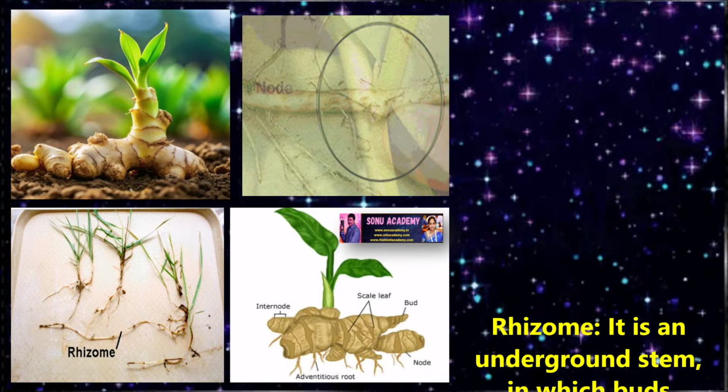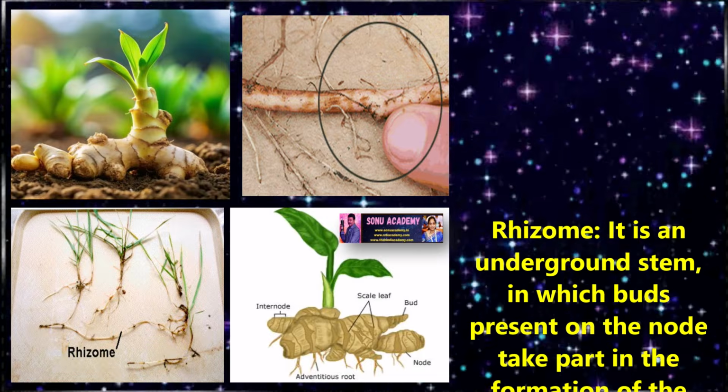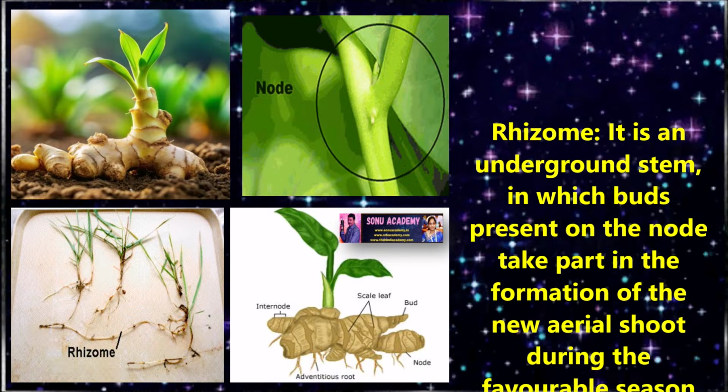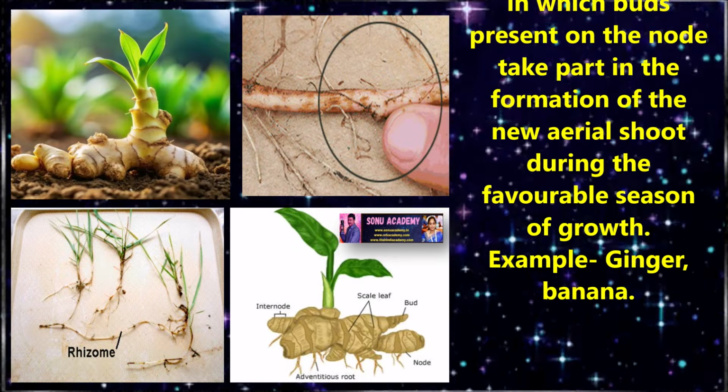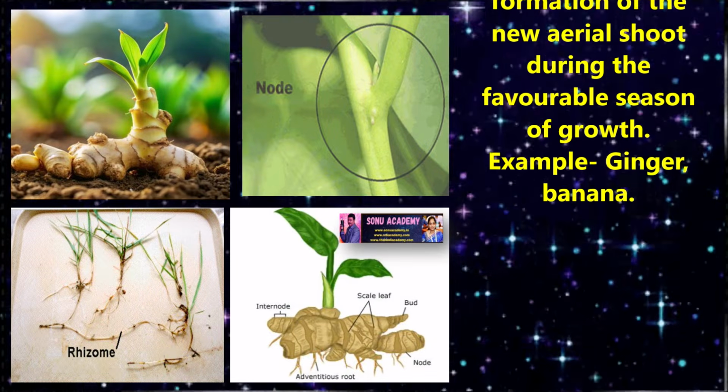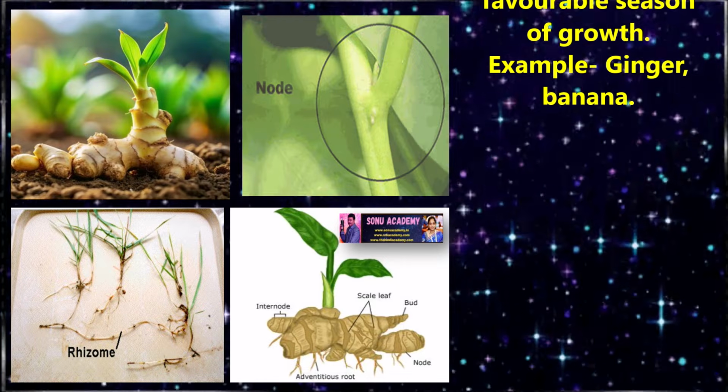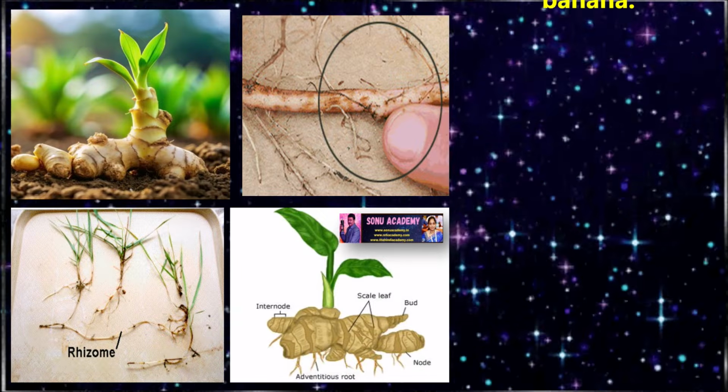Children, let us discuss vegetative propagation through the stem. Rhizome. It is an underground stem in which buds present on the node take part in the formation of a new aerial shoot during the favorable season of growth. Example, ginger and banana.